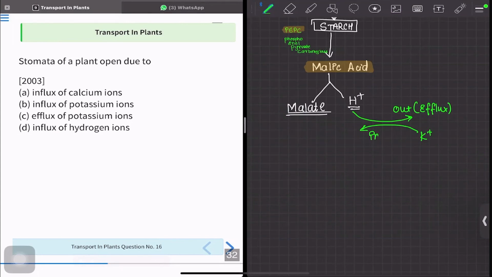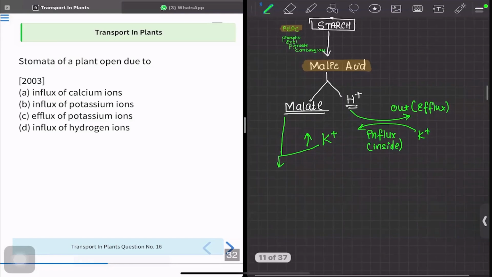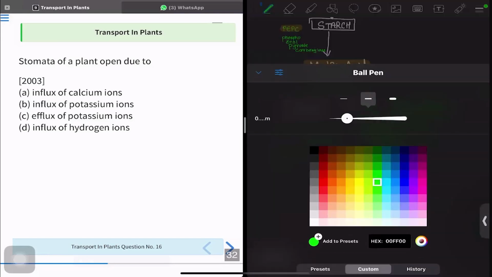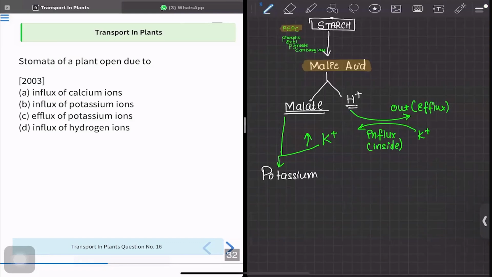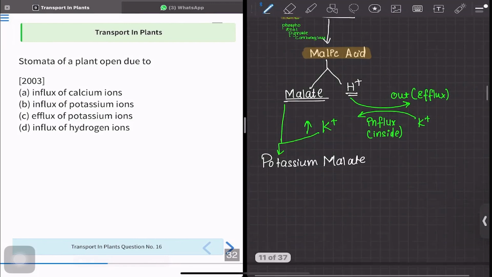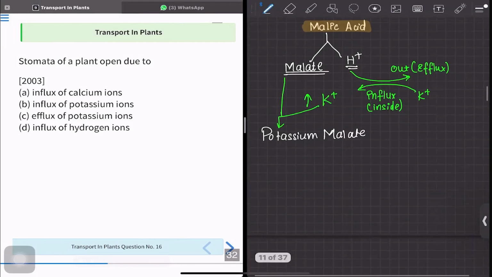Now, when there is increase of potassium inside the cell, the malate and potassium will combine to form potassium malate. There is formation of potassium malate. This potassium malate will go inside the guard cell.